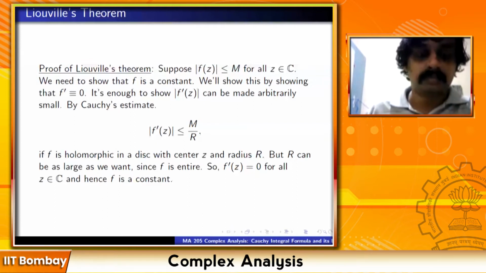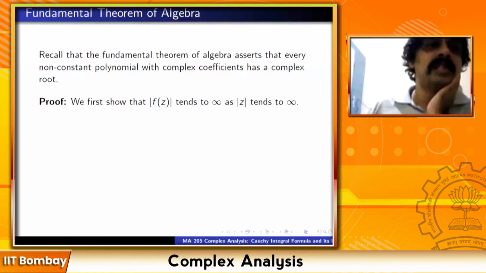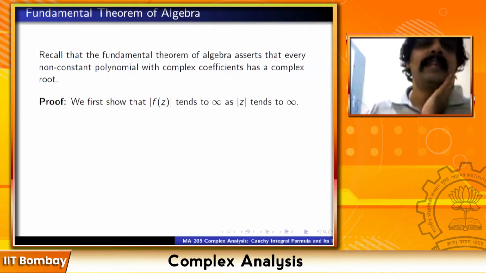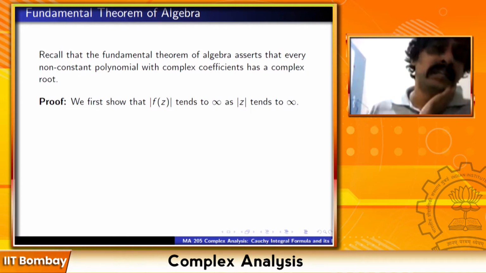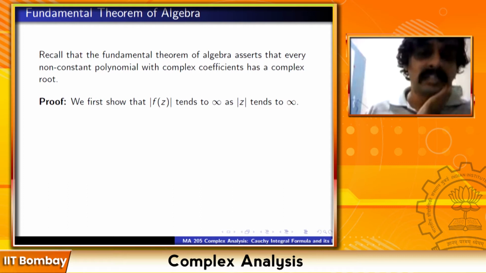Okay. Now let's give our first proof of the fundamental theorem of algebra. So recall that the fundamental theorem of algebra asserts that every non-constant polynomial with complex coefficients has a complex root. Now let's give a proof of this theorem using Liouville's theorem. So first, we will show that mod f z tends to infinity as mod z tends to infinity. This is the first thing I want to prove. This is very believable, of course, that as z becomes larger and larger, f z should become larger and larger. But let's give a rigorous proof.